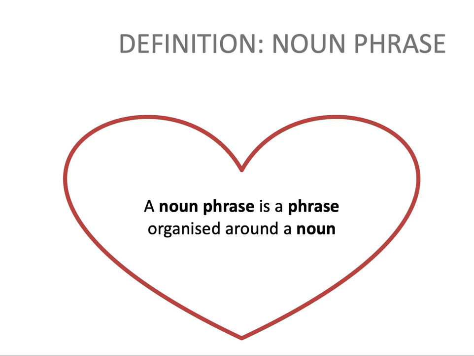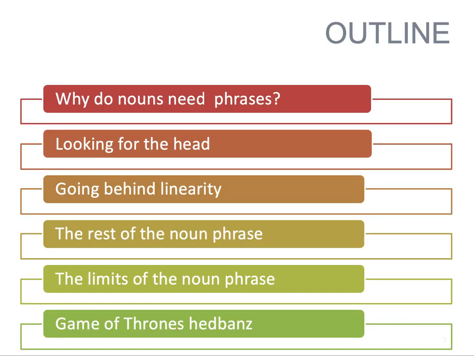So we've been talking about NPs for a few minutes. We even saw two examples, that boy and the boy with the red coat. From these examples, you should have gathered that a noun phrase is a phrase organized around a noun. We say that the noun is the head of the noun phrase, as we will see now. Saying that a noun is the head of a noun phrase implies that not all parts of the noun phrase are equal. The noun is what dominates or rules the noun phrase, and that's why we call it the head or the nucleus. Remember, it is what the noun phrase is organized around.